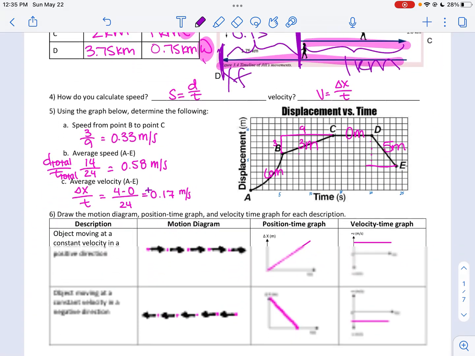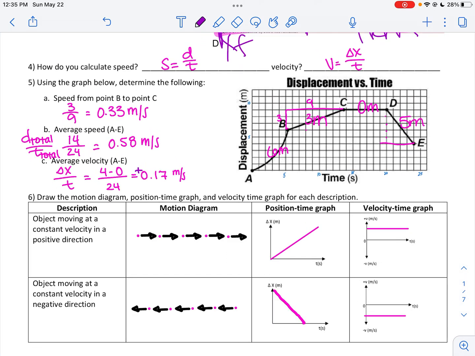We then progressed to speed and velocity. If I go in a straight line, speed and velocity are the same value. But if I don't go in a straight line, they're going to be different. I calculate speed by taking distance divided by time. On the graph, I broke the points into different chunks. From A to B, they walked 6 meters. From B to C, they walked a total of 3 meters. From C to D, they're standing in the exact same spot, so 0 meters. Then from D, they walk a distance of 5 meters.